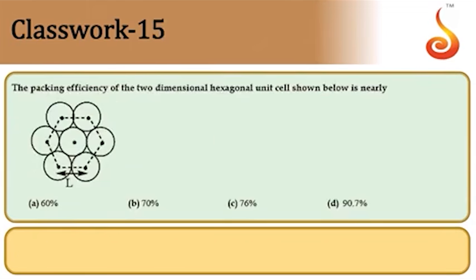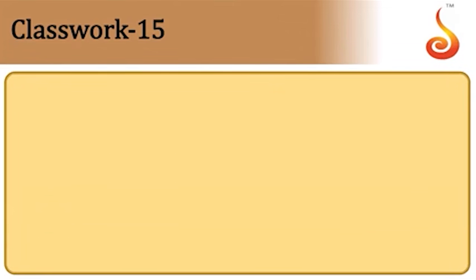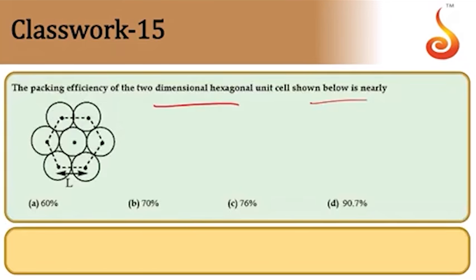Then next one, the packing efficiency of the two-dimensional unit in the following. Now here, the number of atoms per unit cell we need to find out. Number of atoms: in the middle we have one atom, and each atom at the edge will be 1/3 only.